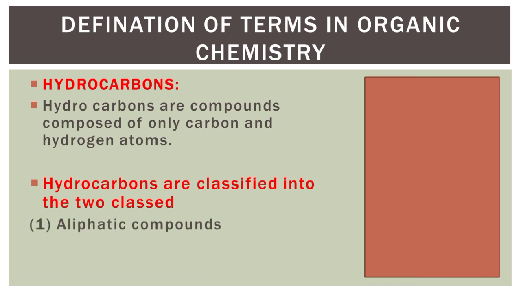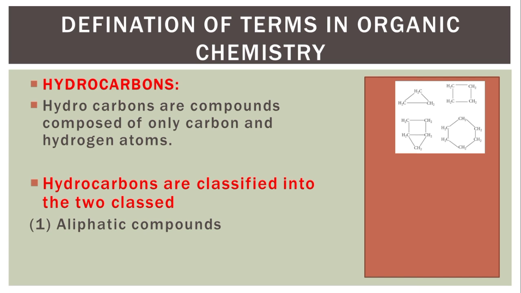Then these hydrocarbons are classified broadly into two. We have the aliphatic compounds. Now these aliphatic compounds, they are grouped into two. In the next slide, I'm going to explain in detail the aliphatic compounds. But look at the diagram I just displayed right now. Those are examples of aliphatic compounds that we have.